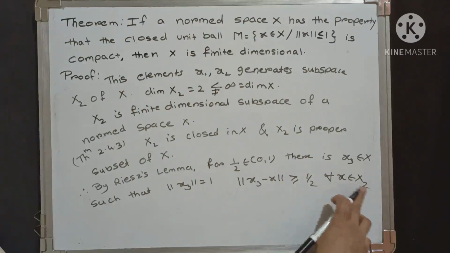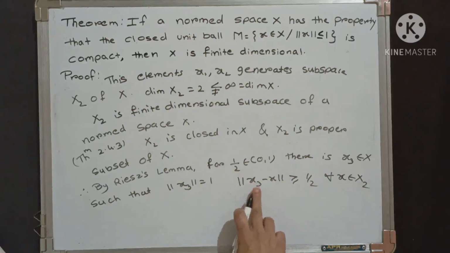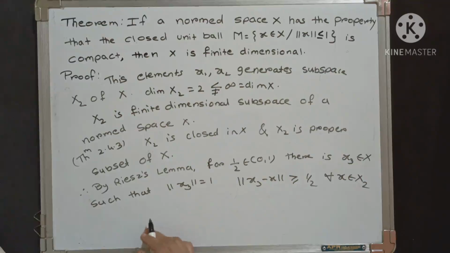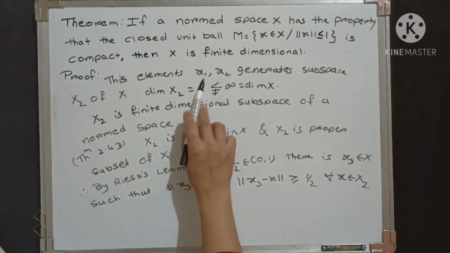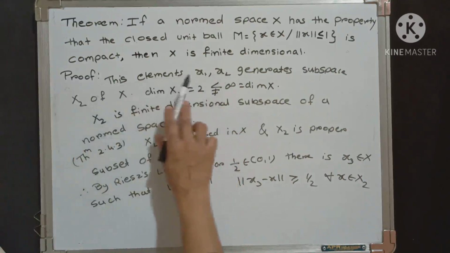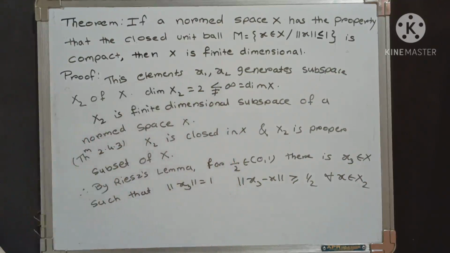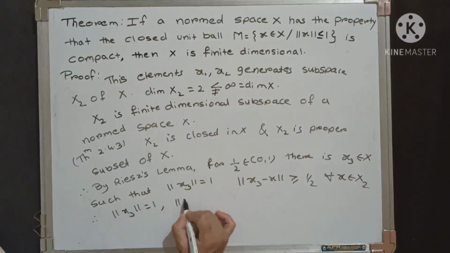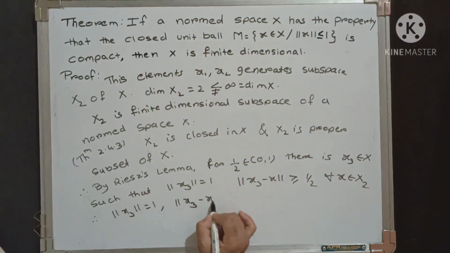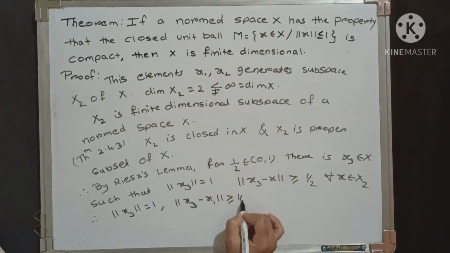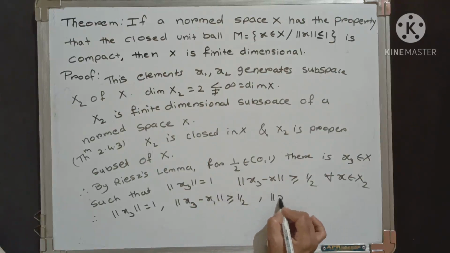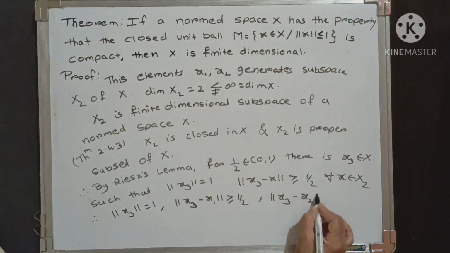Now for each x belonging to X2 we have this, and we know that x1 and x2 are the basis elements of X2, so x1 and x2 are also elements of X2. Therefore norm of x3 equals 1, norm of x3 minus x1 is greater than or equal to half, as well as norm of x3 minus x2 is also greater than or equal to half.